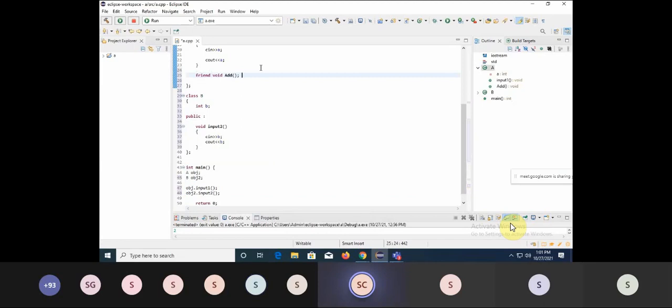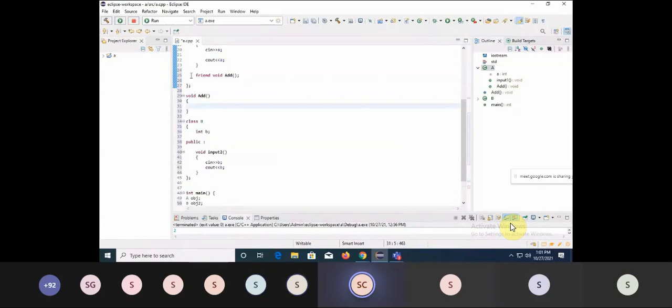We can also write the definition outside the class, but in that case, there is no need for your scope resolution operator. The reason is it is not the function or the member of a specific class. It is a friend. So what I will do, I will simply write that function here, void with a return type, like a normal function.